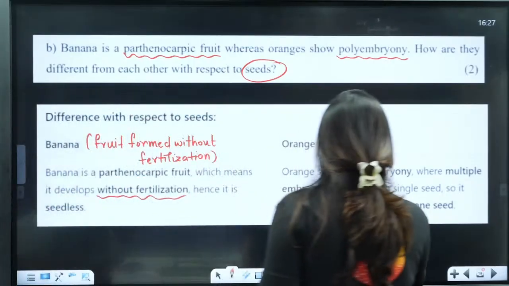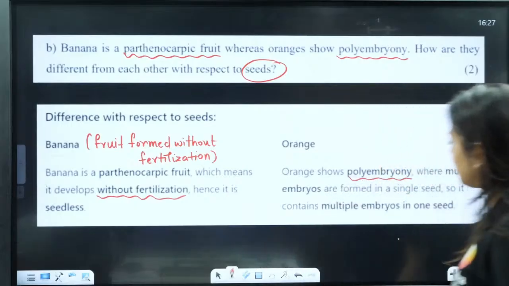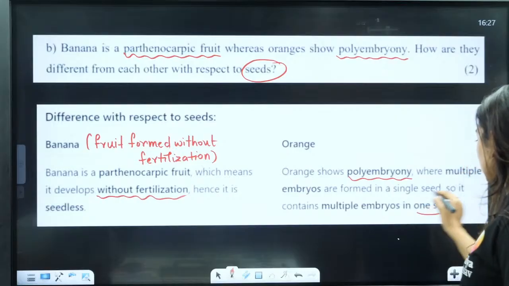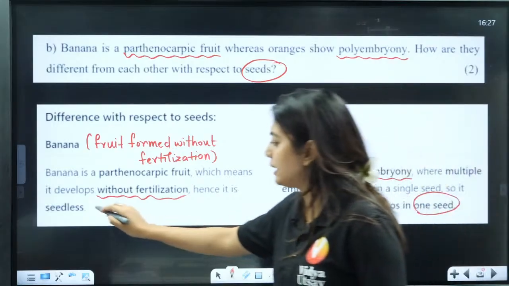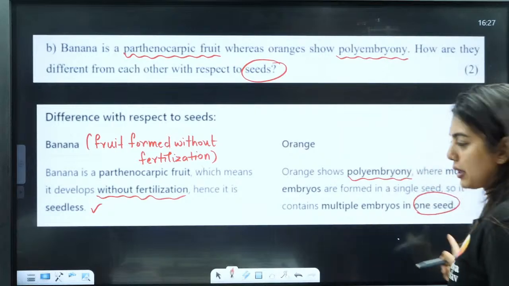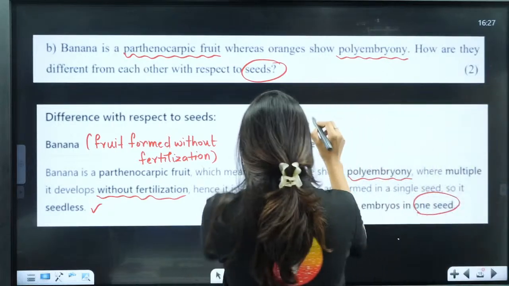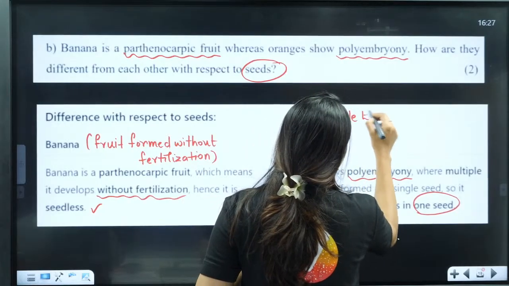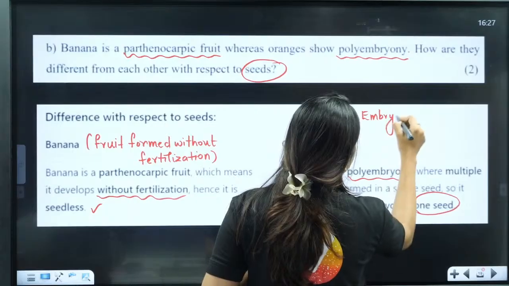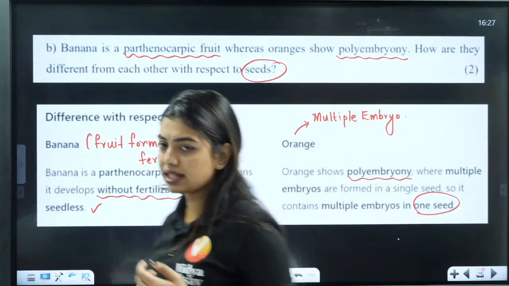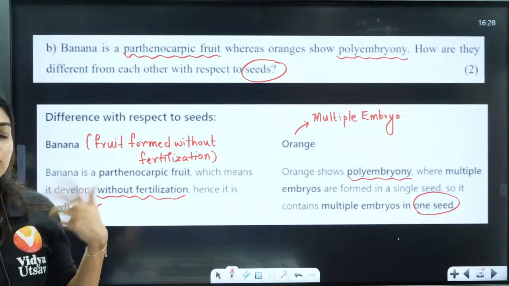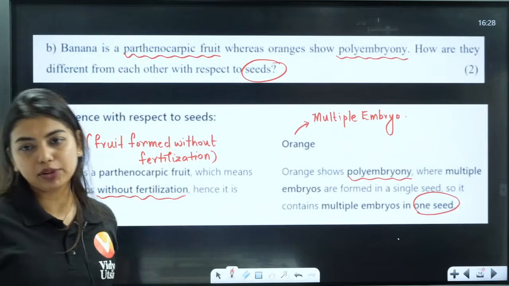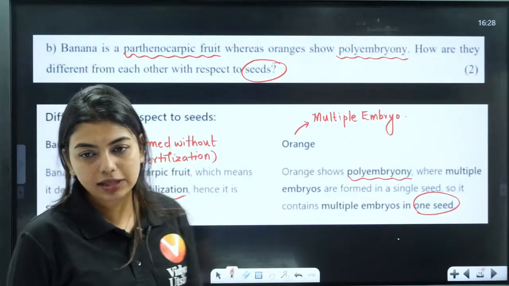Here, orange shows polyembryony, whereas multiple embryos are formed in a single seed. So it contains multiple embryos in one seed. So here there is one seed, but this one is seedless. Okay, this is seedless, this has one seed. So in orange, students, we have multiple embryos. Okay, multiple embryos, and this embryo formation is because of the nucellar cells. I have already explained it, it is in NCERT, that nucellar cells will come to the front and they'll say, I want to be the embryo. It is a setup like that. Okay, multiple embryos. Done?